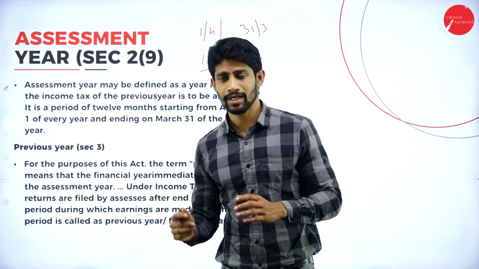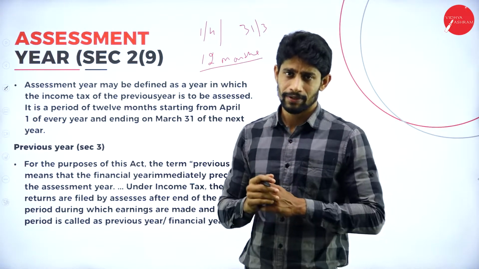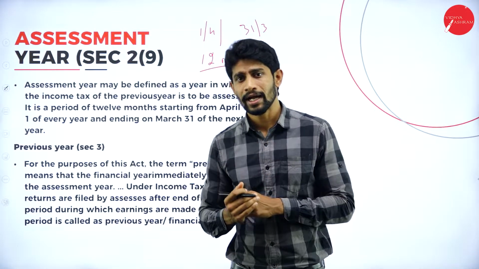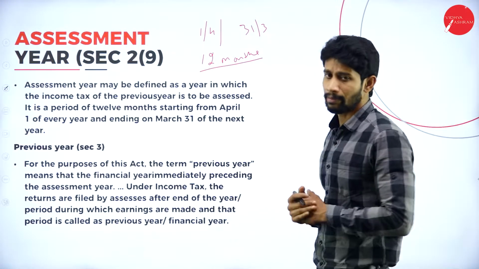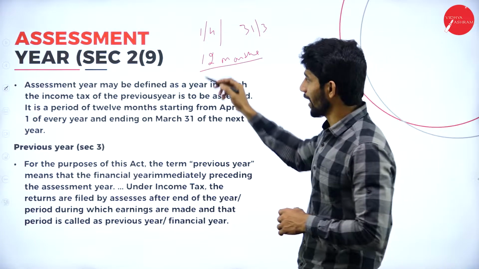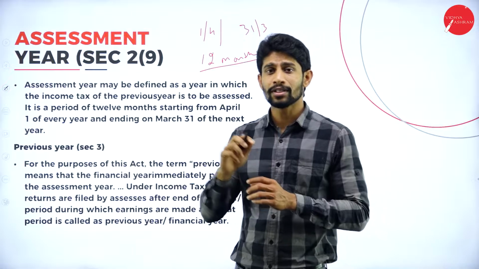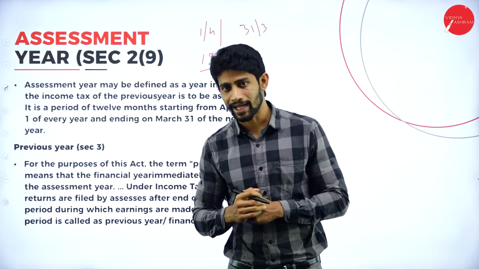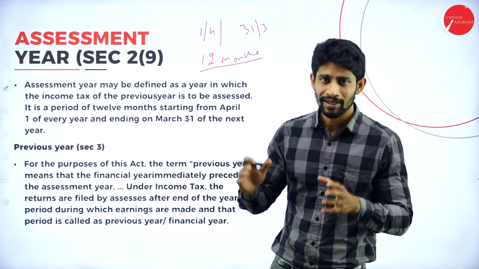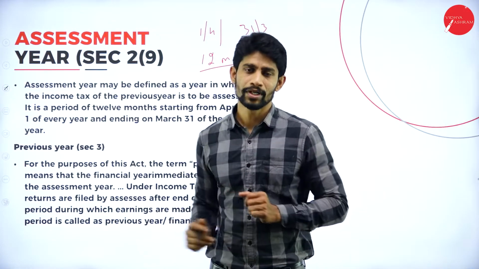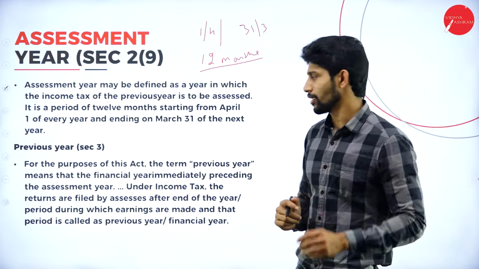It is a year in which the previous year income is taxed. That is called assessment year.